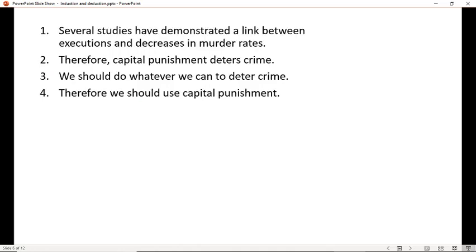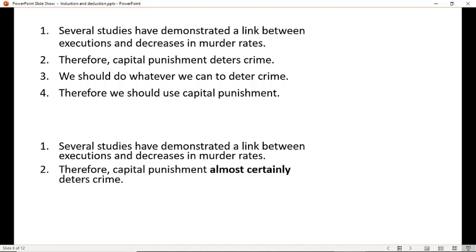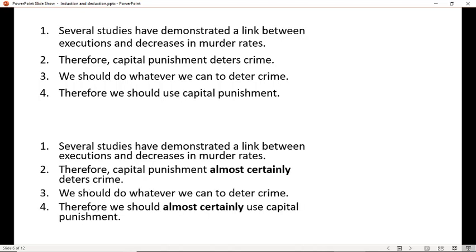In other words, she's not making this argument. Several studies have demonstrated a link, therefore capital punishment absolutely deters crime. We should do whatever we can to deter crime, therefore absolutely we should use capital punishment. She's making this argument. Several studies have demonstrated this link, therefore capital punishment almost certainly deters crime. Maybe not, but almost certainly. We should do whatever we can to deter crime, and therefore we should almost certainly use capital punishment.